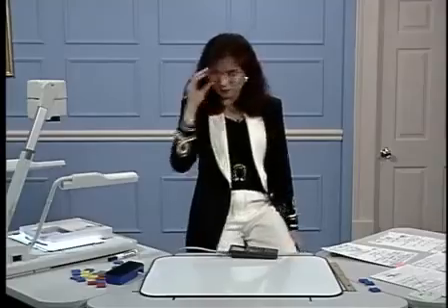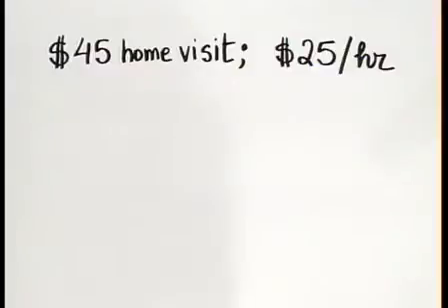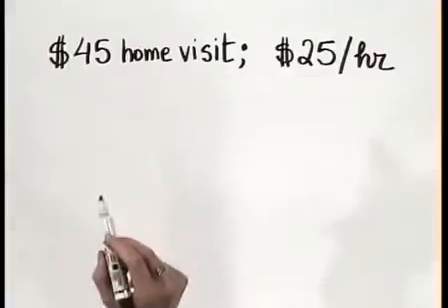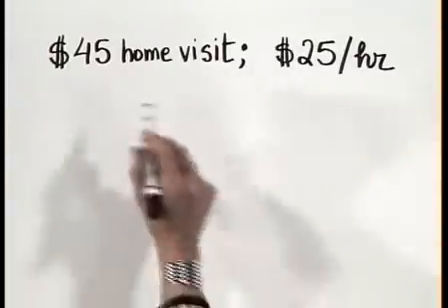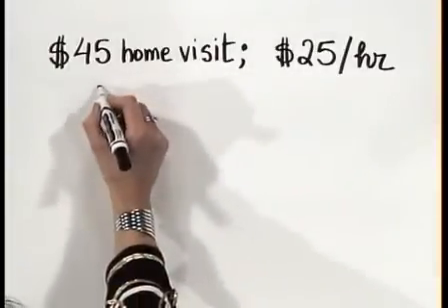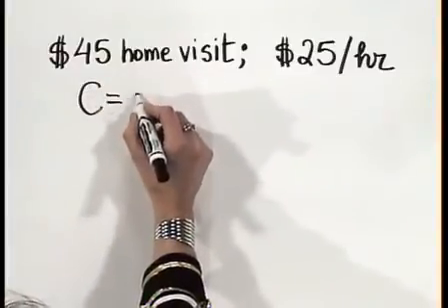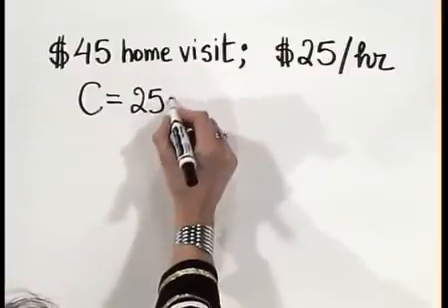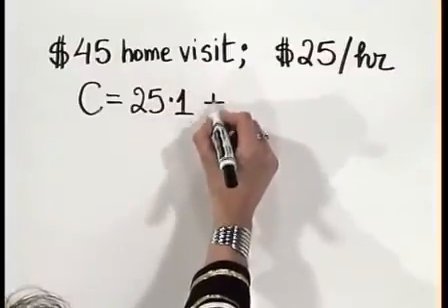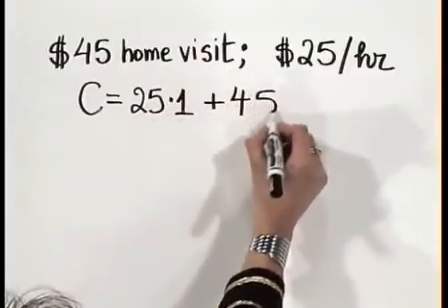Well, that looks interesting. Let's see if indeed that is a linear function. Let's go to our table board and work that out. $45 home visit, $25 an hour, the two key numbers. So your cost C for 1 hour of work would be $25 times 1 hour plus the home visit that you have to pay for.